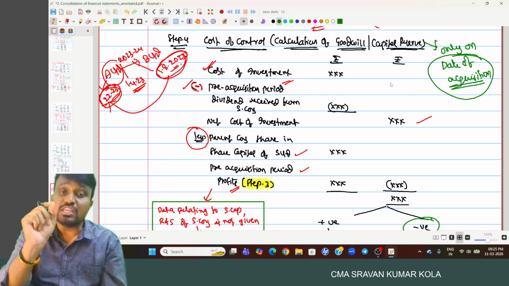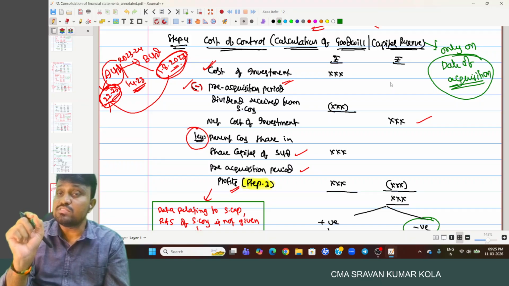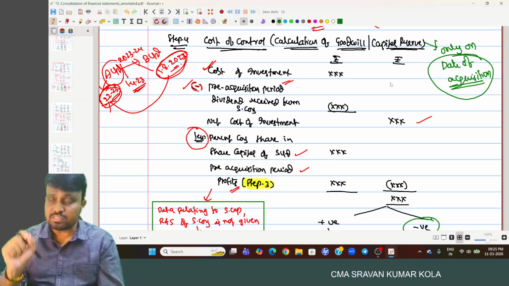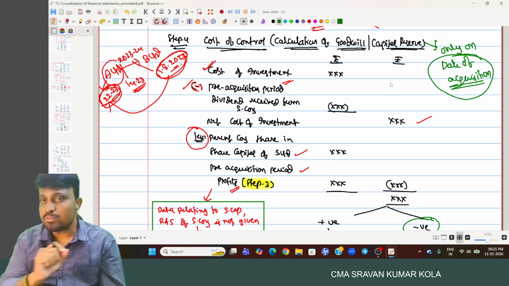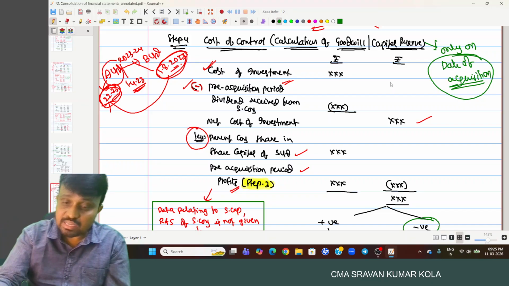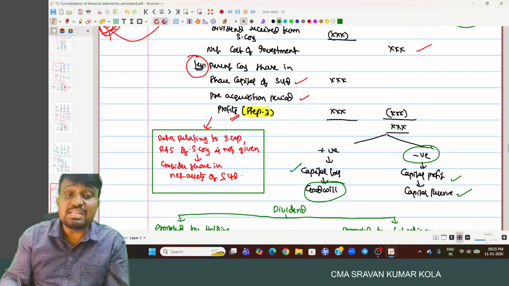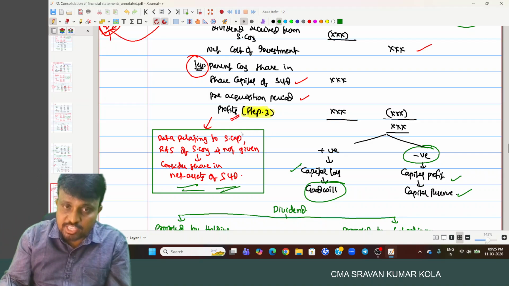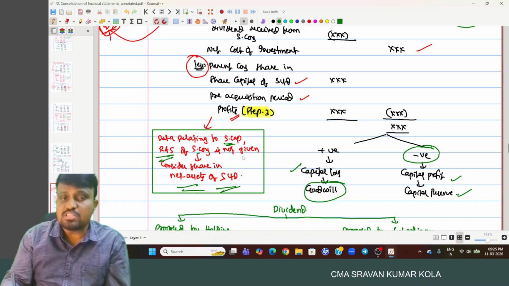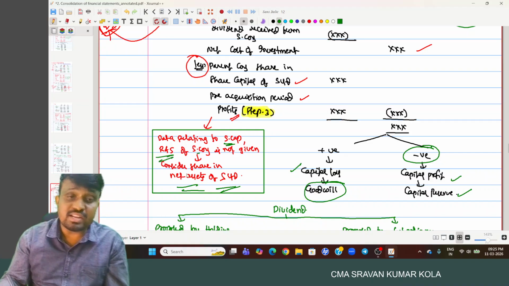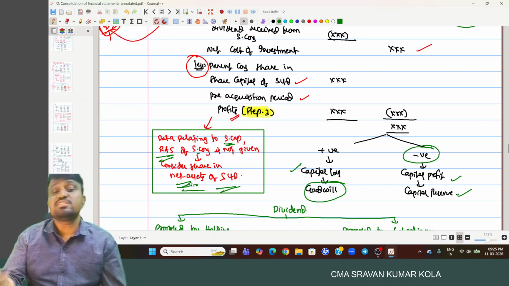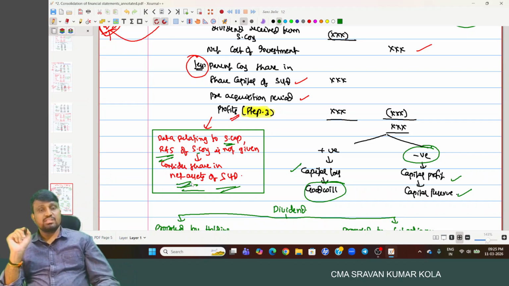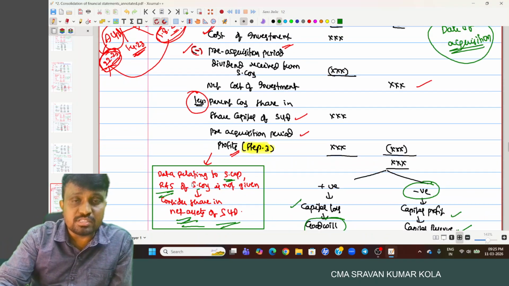In some cases, the equity, share capital, and reserves and surplus on the date of acquisition of the subsidiary company are not provided in the problem. In that case, you may consider what is the net assets of the subsidiary company on the date of acquisition. If the share capital and reserves and surplus of the subsidiary are not given in the problem directly, then you consider the net assets of the subsidiary company directly.